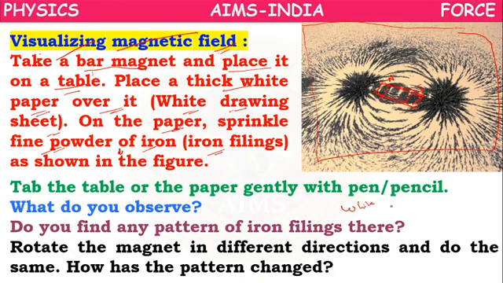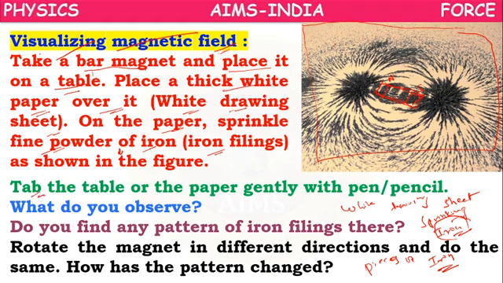You are taking a white drawing sheet, and on the white drawing sheet you are sprinkling iron filings, means small pieces of iron. Pieces of iron are called iron filings, and you are sprinkling them all over the white paper.